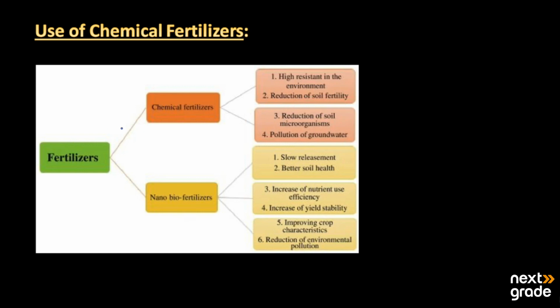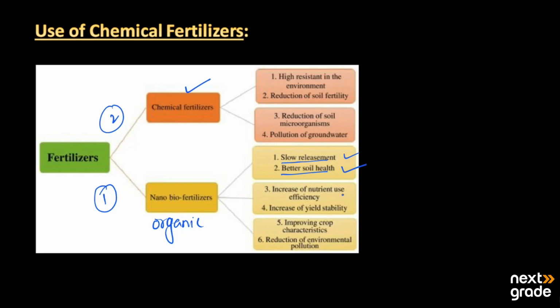Now here we have the use of chemical fertilizers and nano biofertilizers. Fertilizers are basically of two types. Number one is organic fertilizers or nano biofertilizers, and the second one is chemical fertilizers, which are prepared artificially. Now, what is the impact of these two on the soil? When organic or natural fertilizers are added into the soil, they have slow release and better soil health.